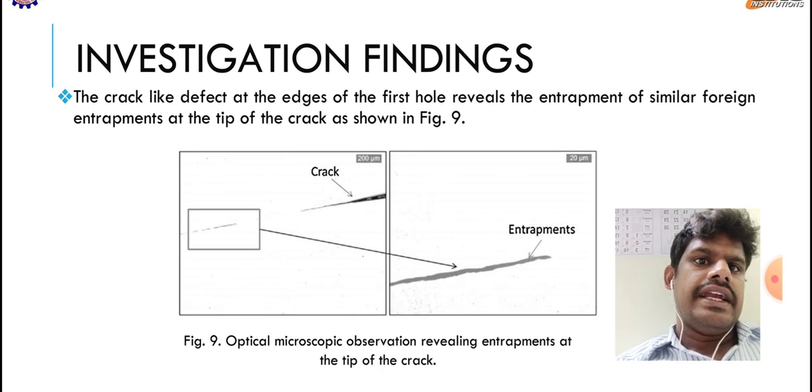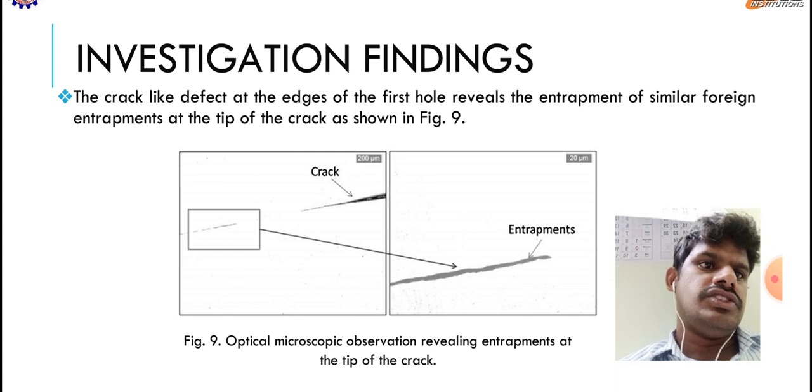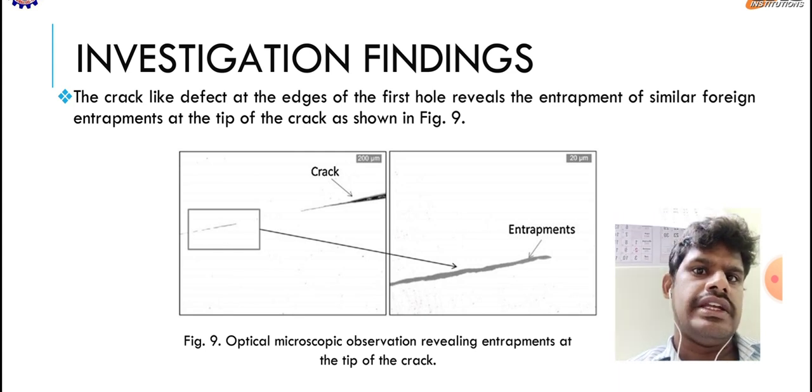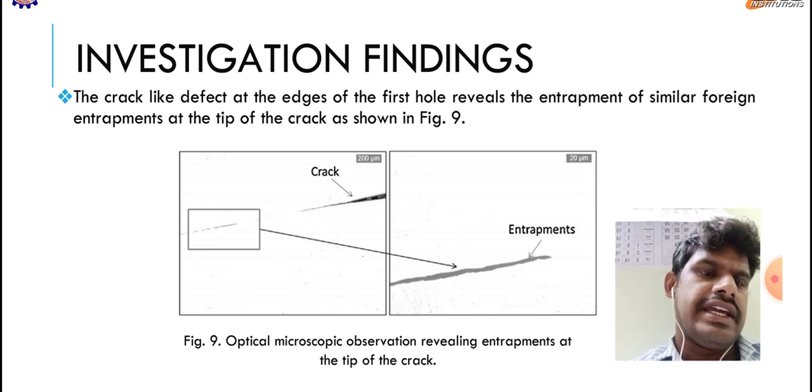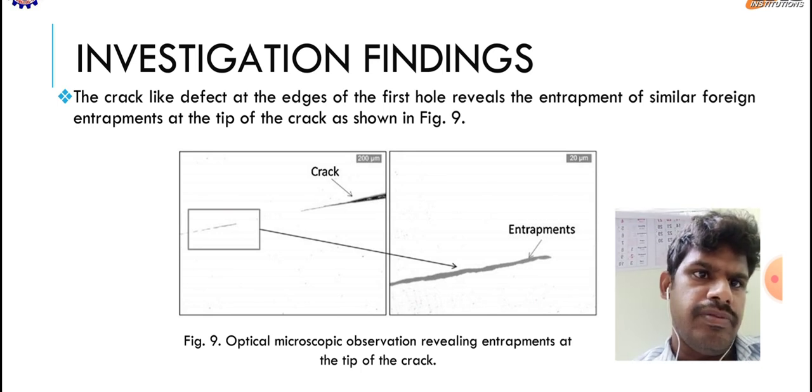So the crack-like defect at the edges of the first hole reveals the entrapment of similar foreign entrapments at the tip of the crack, as shown in figure 9. You can see that there is an entrapment, which is taken from the optical microscopic observation.